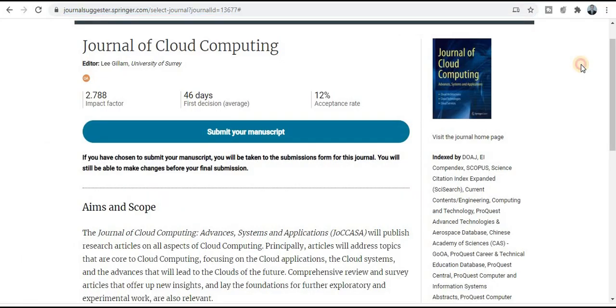Now the next journal is the Journal of Cloud Computing, especially dedicated to computer science and IT researchers. If your research area comes under this discipline, then you can publish your research paper in this top quality journal. You will get the notification within 46 days. There are really very good chances of acceptance, because the acceptance rate of this journal is 12%. If you have your own original content, it will be highly appreciable to publish your research paper in this quick publication journal.